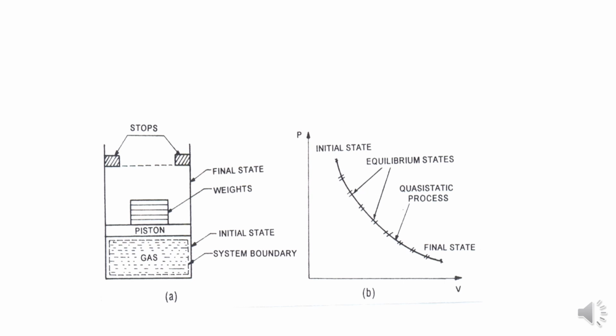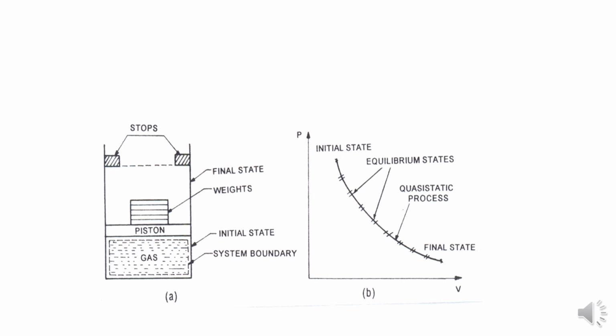Once again I will repeat. The system is initially in equilibrium, as the weights on the piston just balance the upward force. If all the weights are removed suddenly, the piston will move up rapidly.